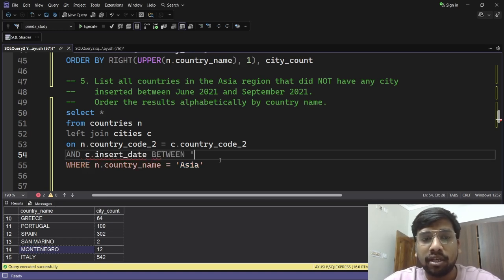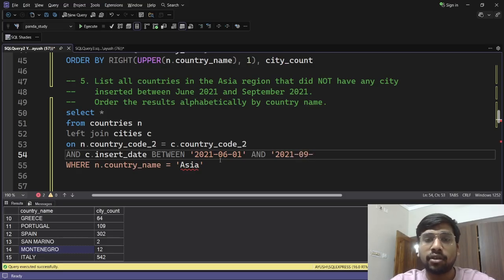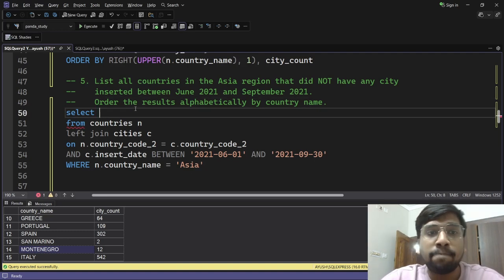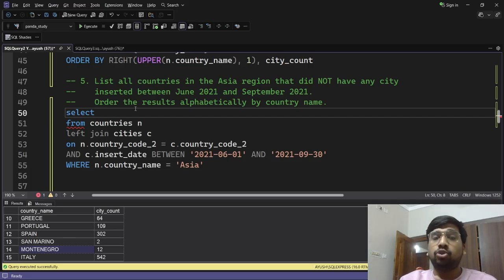Okay, so I will write in the next column, and C dot insert date between, I will mention the range here. Between 2021, June is 6th, yes, the number of month is 6, and 01, the 1st of June, and 2021, September is 9, and we have 30 days in September. Okay, so 30. Where country name is Asia. Okay, now we have used this condition, and yes, now I will explain why I used it in the join clause itself.